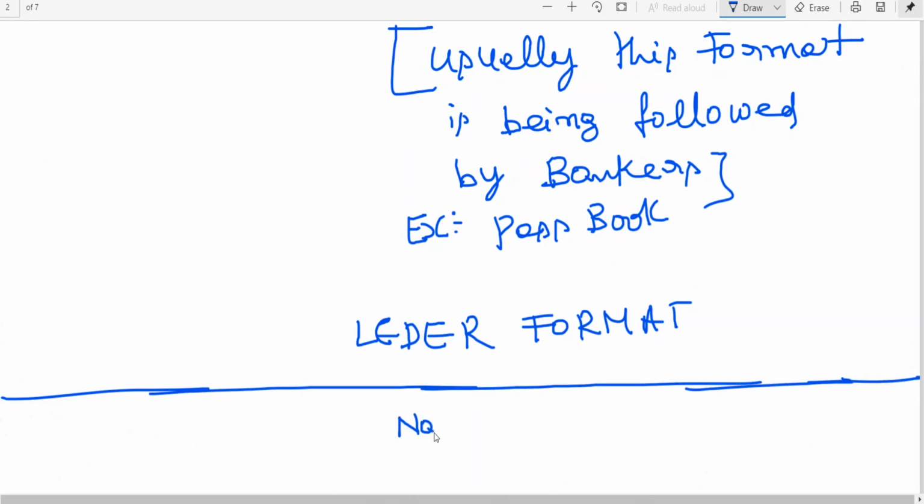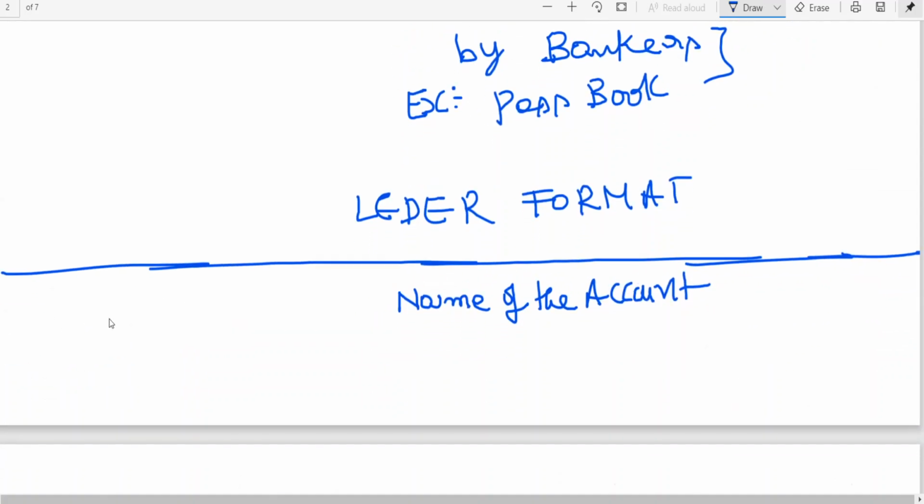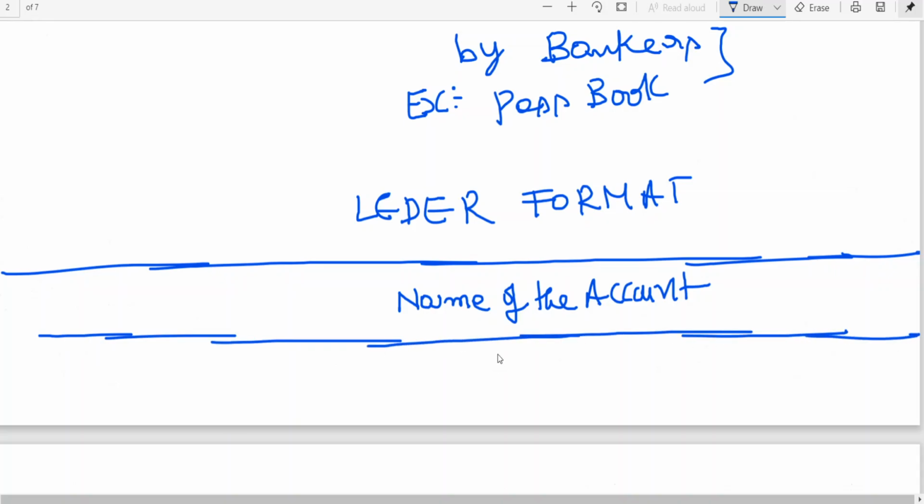First, you write the name of the account here. Always have a dividing line with two columns, like a division.